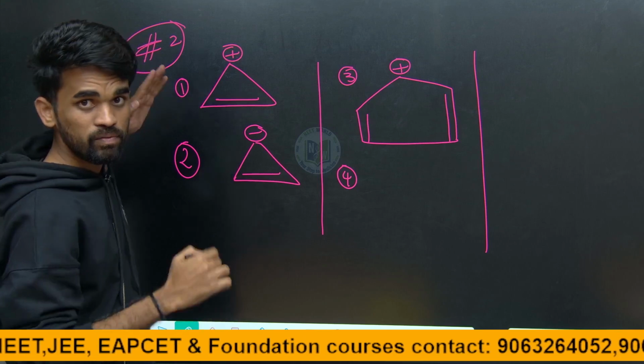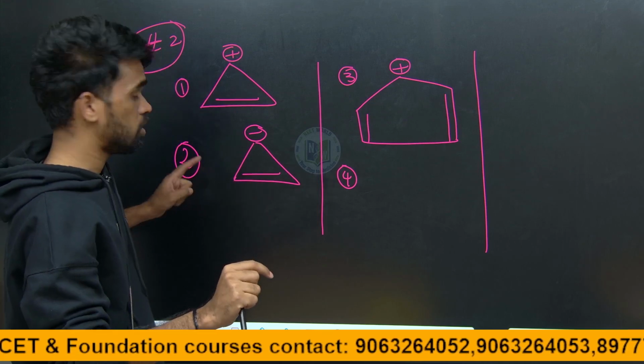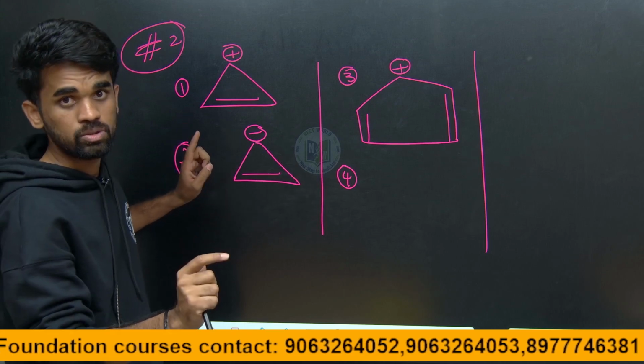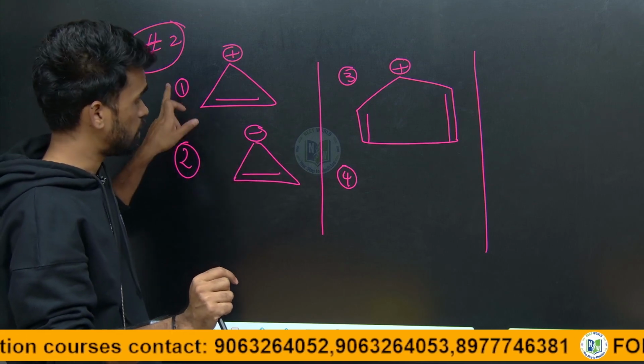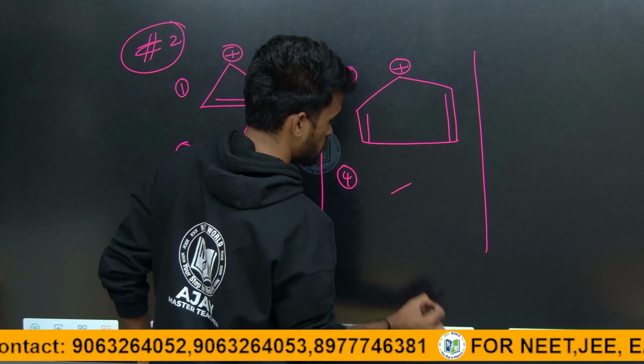Like if the first one is aromatic, then give one, comma. If 2 is aromatic, give 2 also. If not, just leave it, and if any other is there, just write those numbers also.